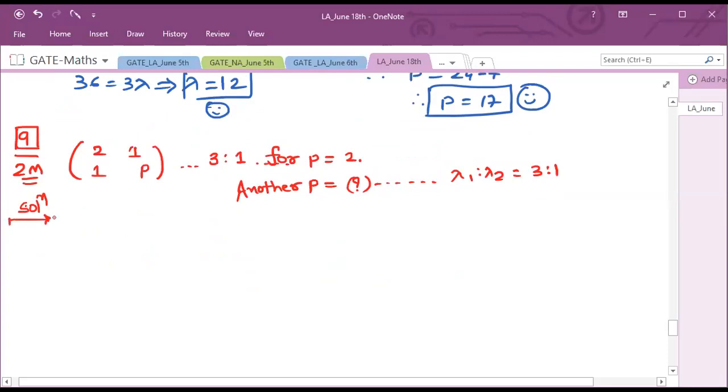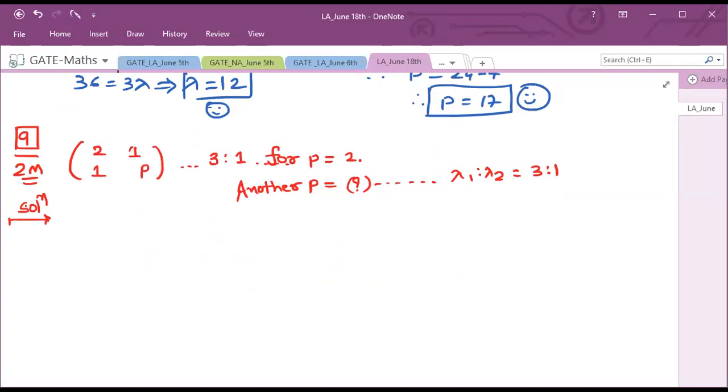Right, this is your question. Understand this question carefully. From those two values of p, they have given you one value of p and they are asking you another value of p. So I'm repeating this question once again. The two eigenvalues of the matrix [2, 1; 1, p] are in the ratio 3:1 for p equal to 2. Then find another value of p such that the eigenvalues are in the same ratio 3:1. Okay, so let us try to find this out.